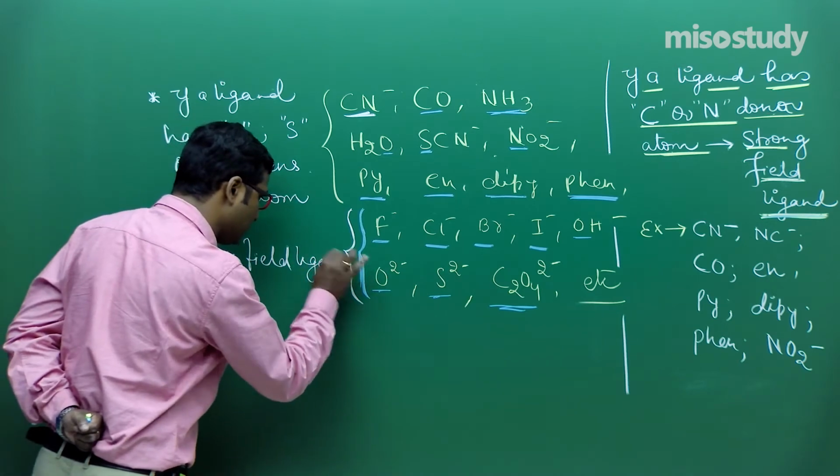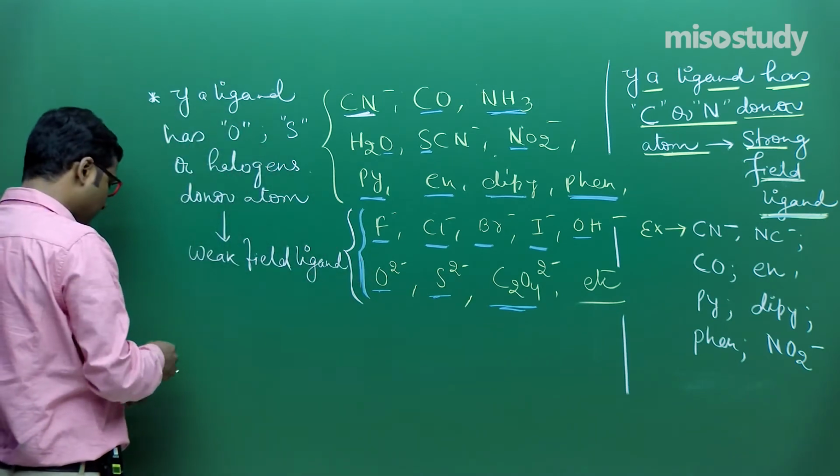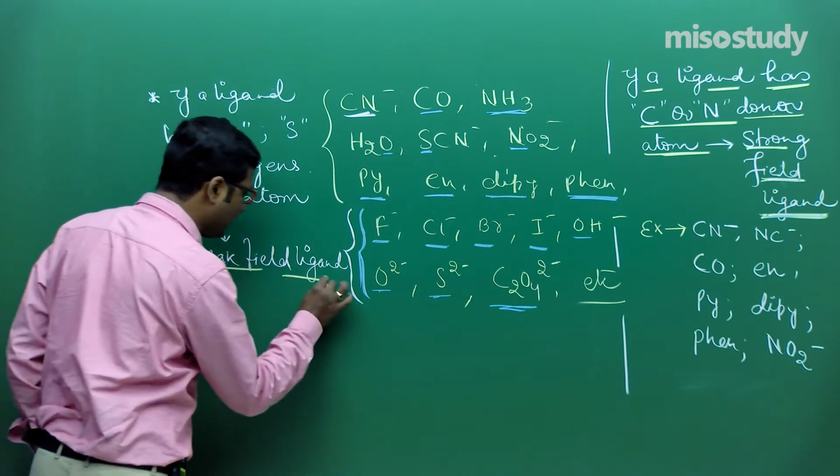Is it clear to you? Then we can say the ligand is a weak field ligand.